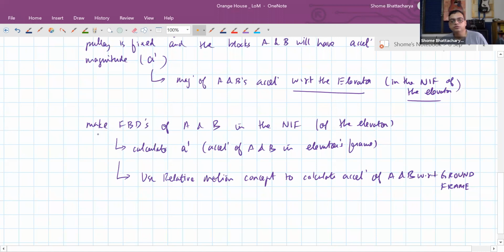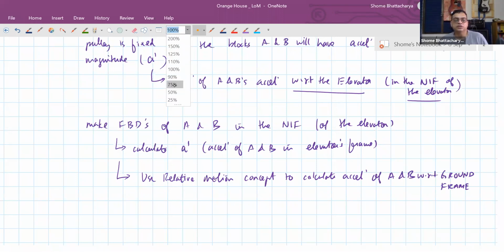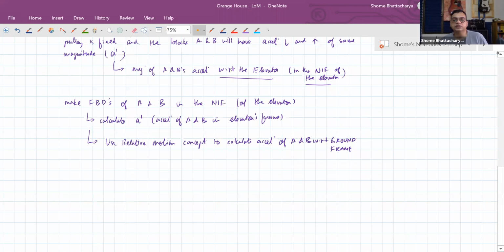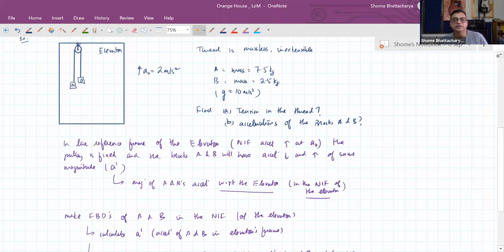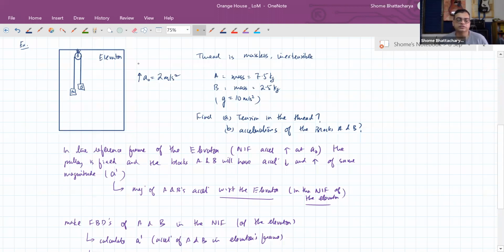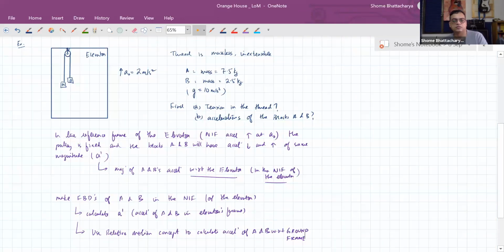When we come to this second step, I'll explain in more detail. But what I would like all of you to do is start by making the free body diagrams and showing all the forces correctly for block A and B in the non-inertial frame. So just take down the question and start with the first step I've written down over here. Make the FBD in the non-inertial frame, and make sure you get the direction and magnitude of the pseudo force correctly, because that's the critical thing in this. So just start with this, people.